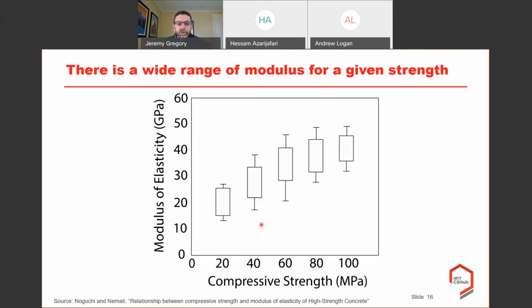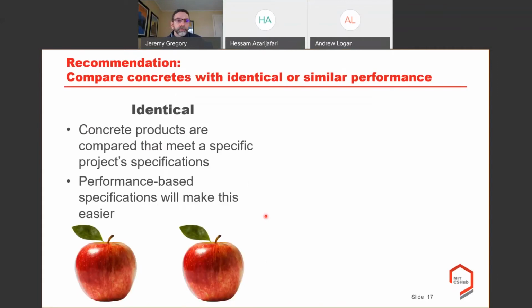So just because you know what the compressive strength is, doesn't mean you automatically know what the modulus is, or sometimes maybe for a given strength, you may have a high modulus requirement and sometimes it may be low. So just because we know what that 28-day strength is, doesn't mean that we know what that performance is. Okay, so how do you get around this? Ideally, you really want to be comparing concretes with identical or similar performance, okay?